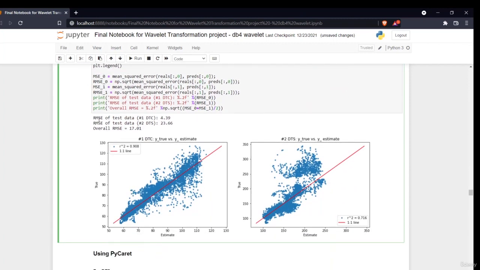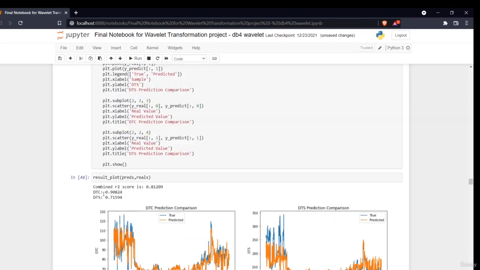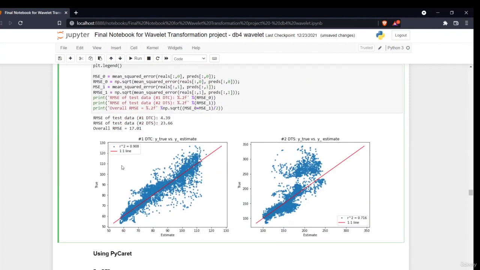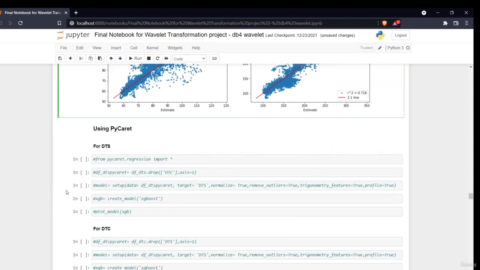As you can see, this is my R square, and this is my RMSE. These are the two parameters I have used for evaluating the predictions. Now we have obtained the results: 90% for the DTC and 71% for the DTS.